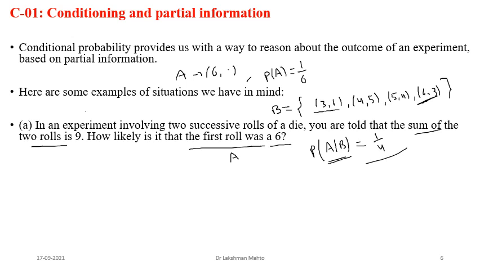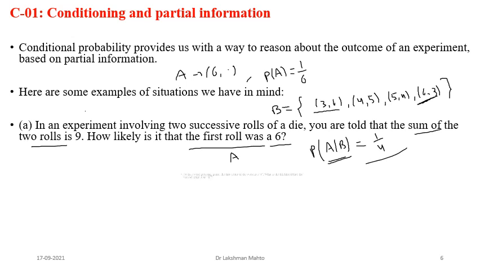Because B is coming with respect to the partial information. So only for conditional probability, you can consider B as the new sample space. That is the approach.